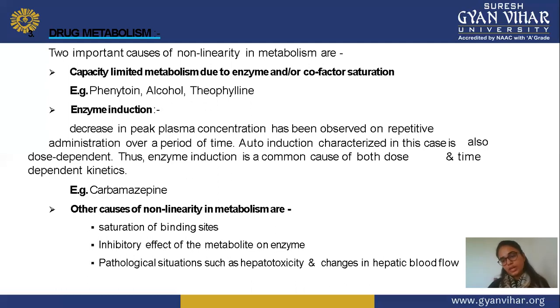Other causes of non-linearity in metabolism: other than these two parameters, some other parameters are also responsible. These are saturation of a binding site, meaning how much site is available for binding of a drug, or whether it may be saturated out. Second is the inhibitory effect on metabolizing enzymes, meaning how much the enzyme gets inhibited. Next are pathophysiological conditions such as hepatotoxicity and change in hepatic blood flow. These are other causes of non-linearity.